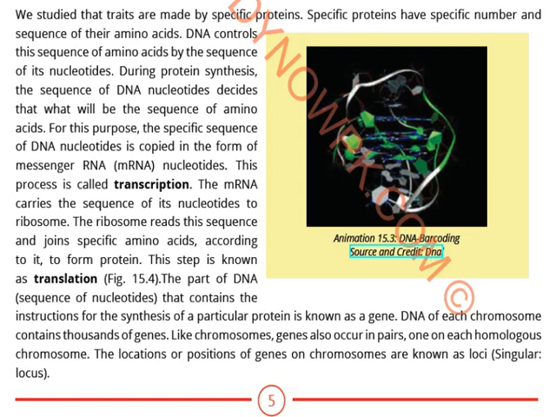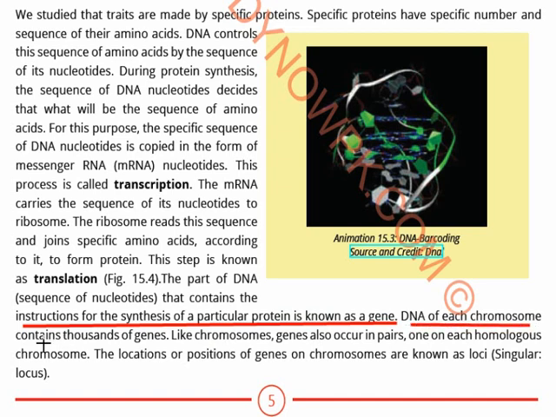Something which was left is loci. It was about the position of genes, the location of genes, that is known as loci, and that was left intentionally because it is not related to the process of translation and transcription. The part of the DNA, the sequence of nucleotides that contains the instructions for the synthesis of a particular protein, is known as a gene. So that was already studied and explained.